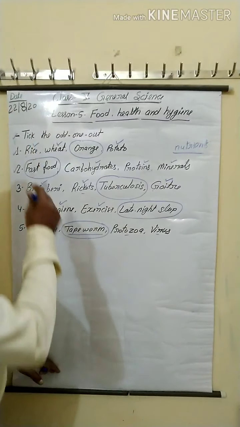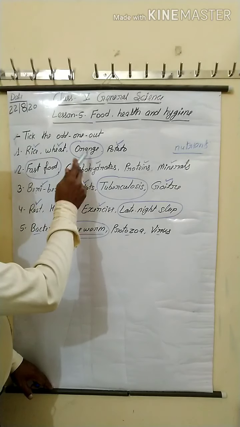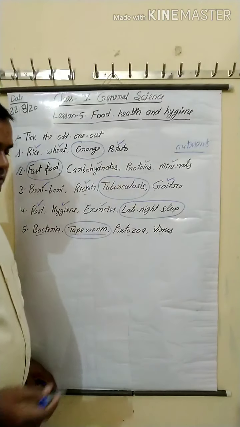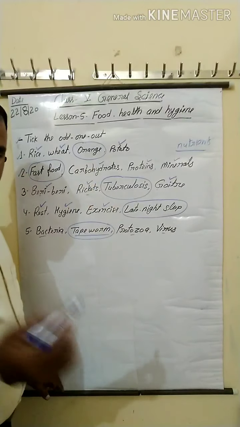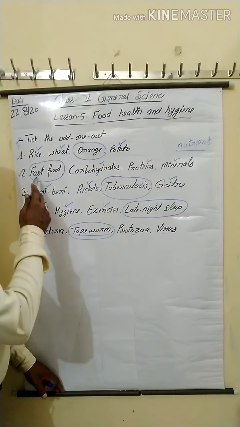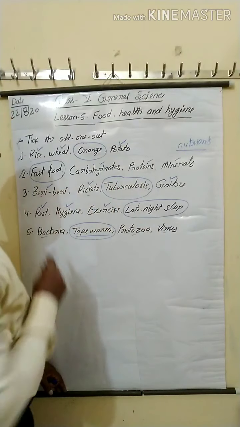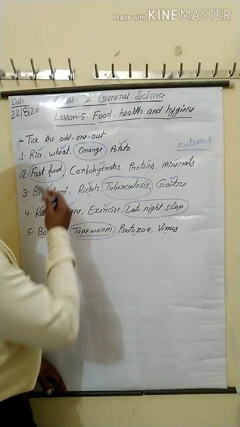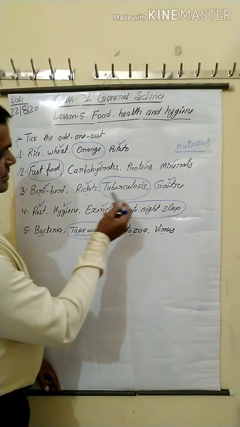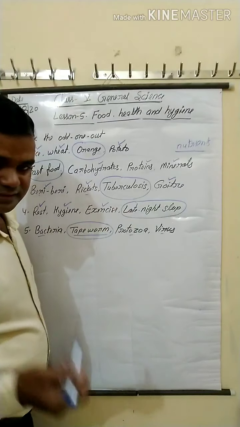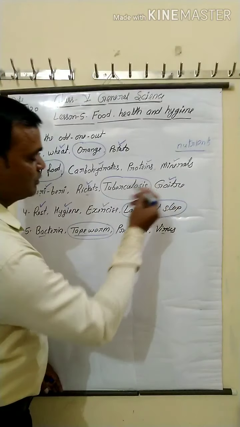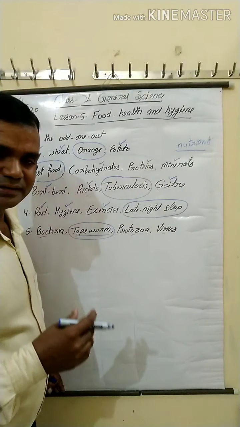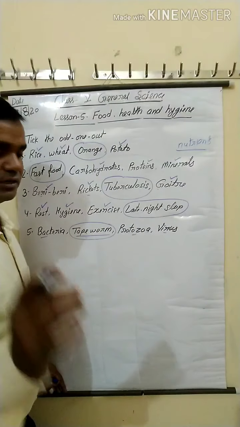So I repeat again. In the first, orange is different. In the second, rice, wheat, potato are good sources of carbohydrate, but orange is a good source of vitamins. Fast food, carbohydrates, proteins, minerals: fast food is different because carbohydrates, proteins and minerals are nutrients, but fast food is a food item. Beriberi, rickets, tuberculosis, goiter: tuberculosis is different because beriberi, rickets and goiter are deficiency diseases, you can say non-communicable diseases, but tuberculosis is a communicable disease.